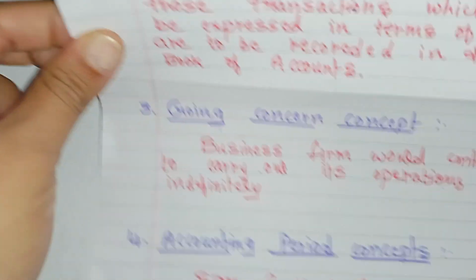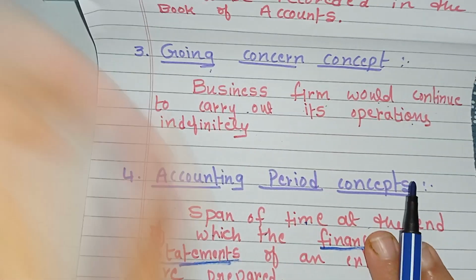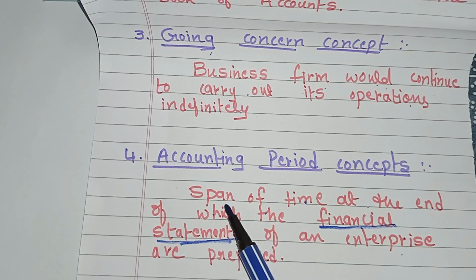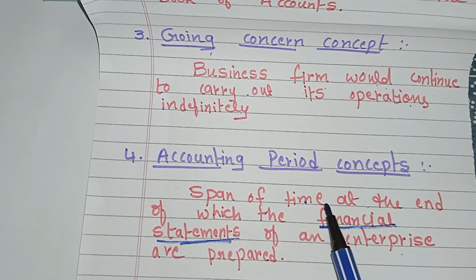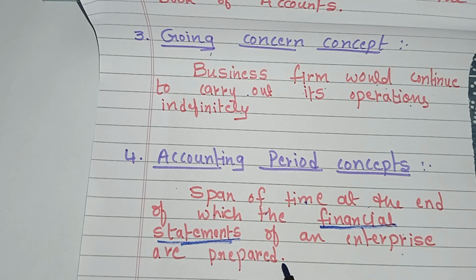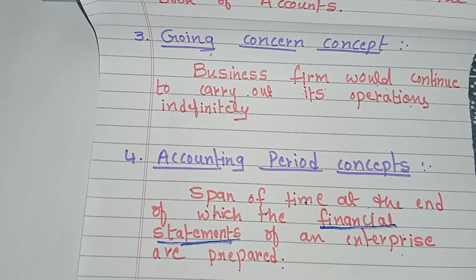And next, the last one, that is the accounting period concept. It means the span of time, which we take as 1 year, or sometimes 6 months, at the end of which the financial statements of an enterprise are prepared. For what do we need to prepare the financial statements?